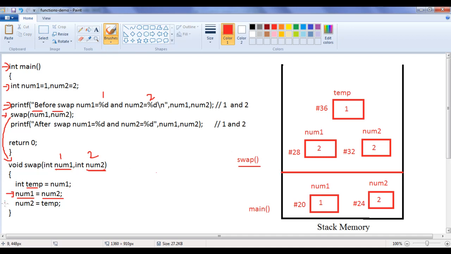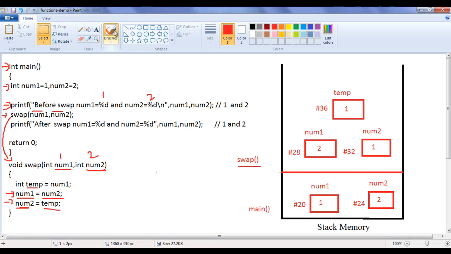And then we are telling the value of local variable num2 should be equal to temp. What happens here? This num2 is replaced by the value of temp, guys. And what is happening, you can clearly observe that formal parameters are getting swapped, not the actual parameters. Actual parameters are not getting affected.